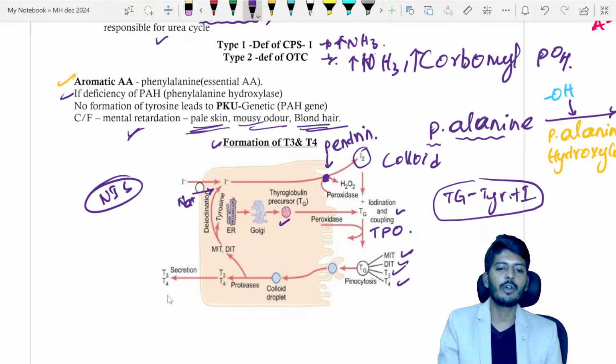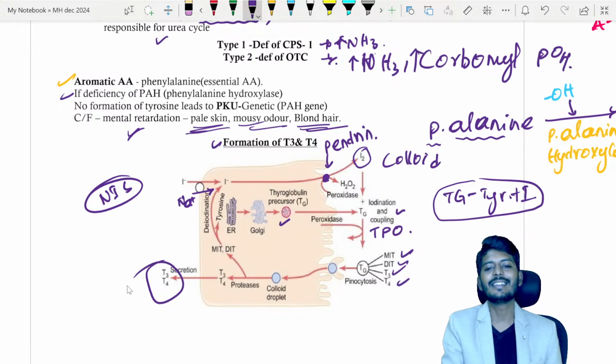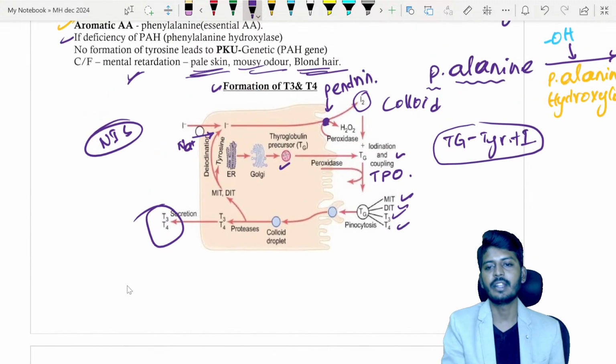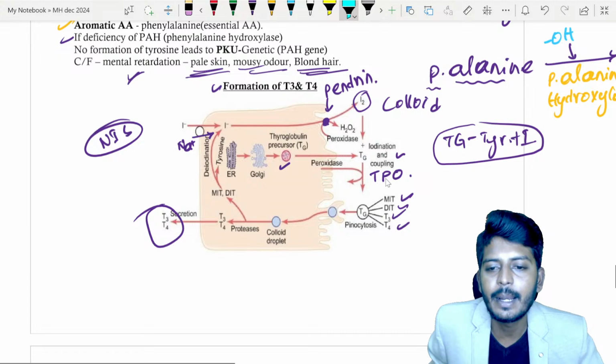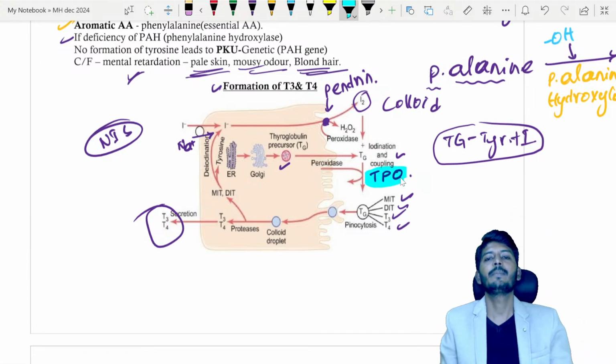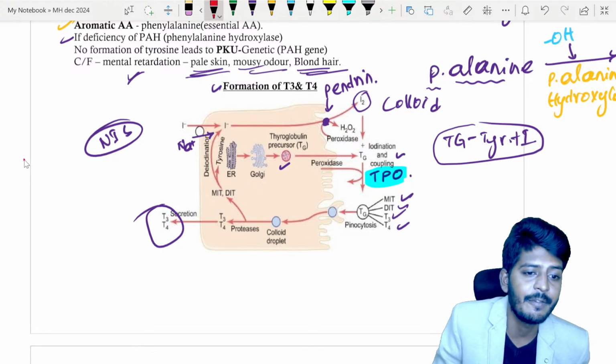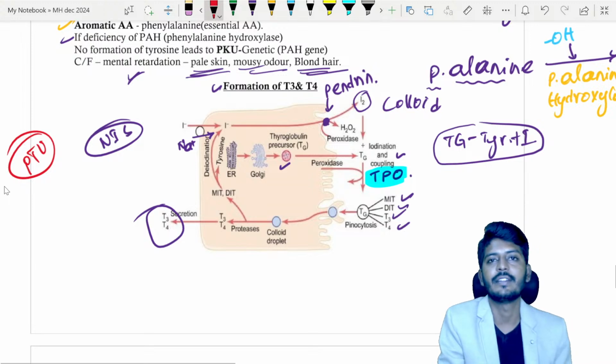This T3 and T4, whenever needed for the body, will be secreted. So this is the important aspect of the formation of T3 and T4. TPO is inhibited by some drugs. Which are the drugs which inhibit TPO? Propylthiouracil, carbimazole, methimazole, all of them inhibit thyroid peroxidase. That is why we use them in the treatment of hyperthyroidism. Which drug is safer for pregnancy? In the first trimester of pregnancy, the safer drug is PTU for hyperthyroidism.